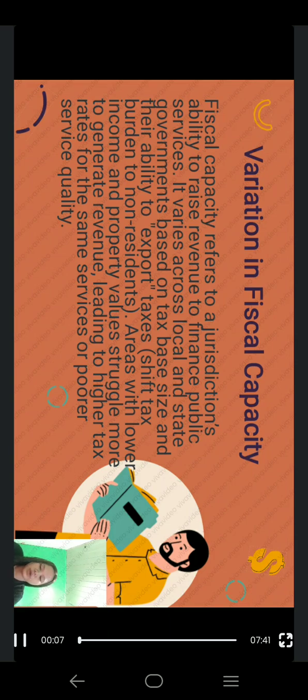Fourth is variation in fiscal capacity. Fiscal capacity refers to a jurisdiction's ability to raise revenue to finance public services. It varies across local and state governments based on tax base size and their ability to export taxes, shifting the tax burden to non-resident areas. Areas with lower income and property revenue struggle more to generate revenue, leading to higher tax rates for the same service or a poorer service quality.